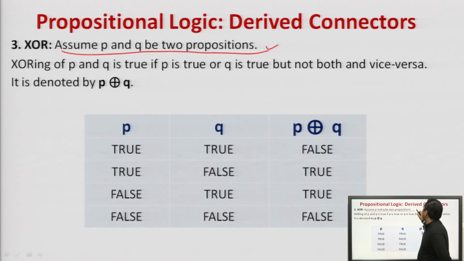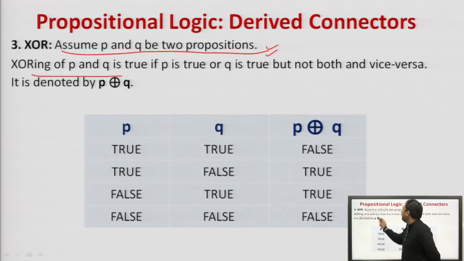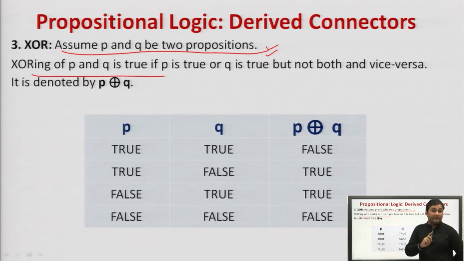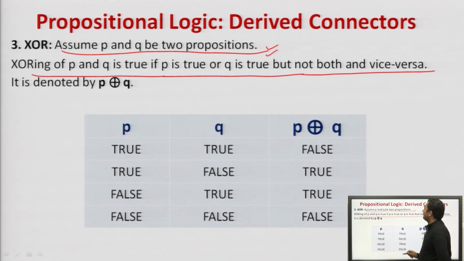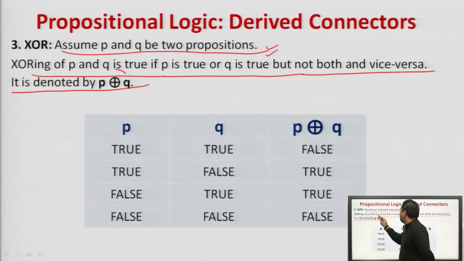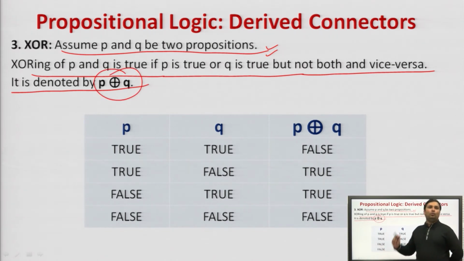Assuming P and Q are 2 propositions, XORing of P and Q is true. Please remember, XORing of P and Q is true if P is true or Q is true, but not both, and vice versa. It is denoted by P XOR Q. Agreed?